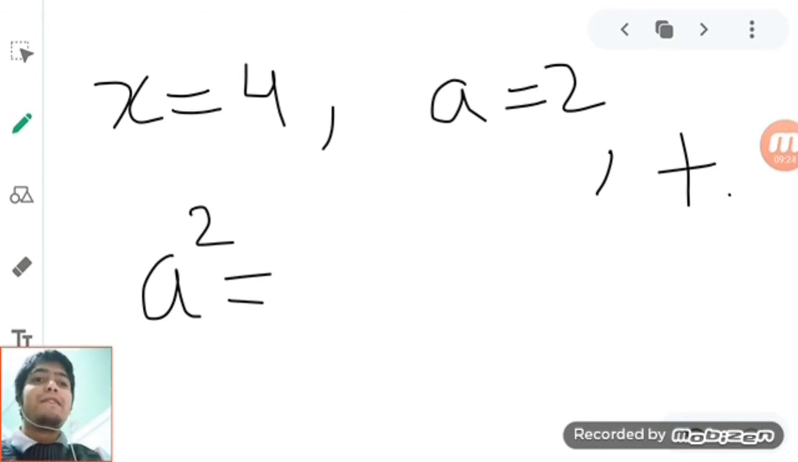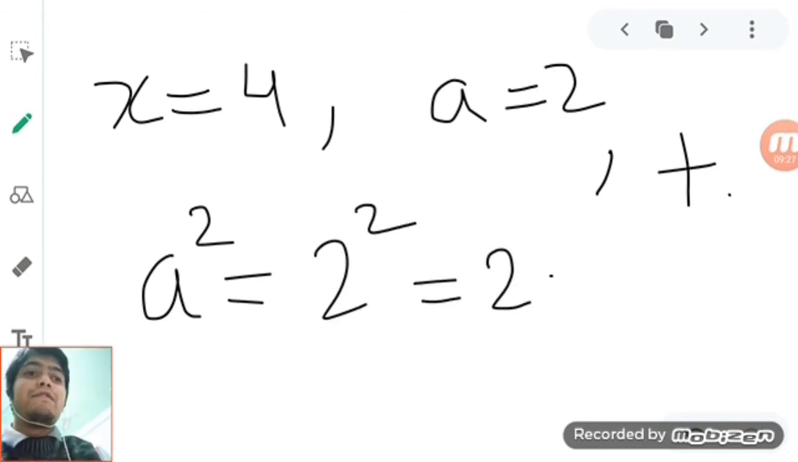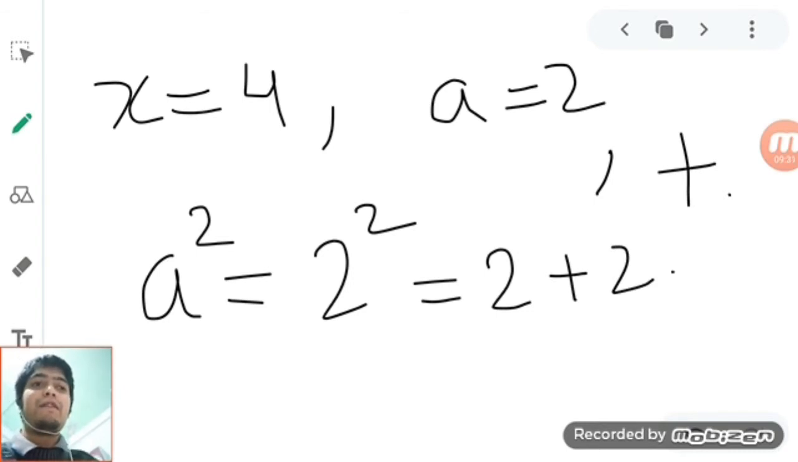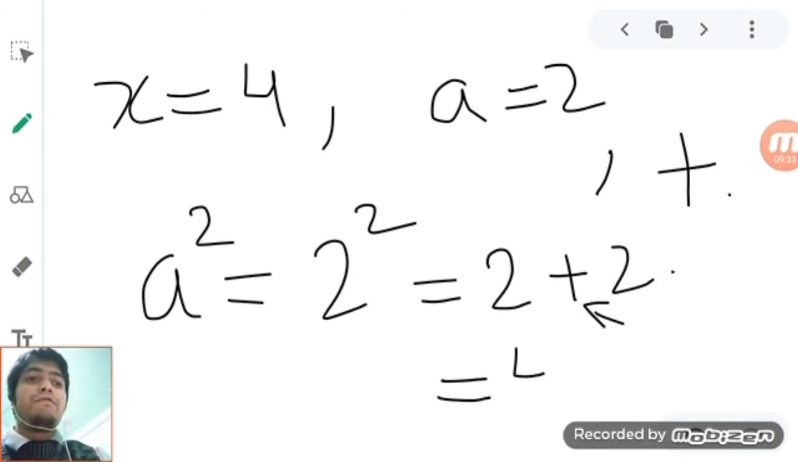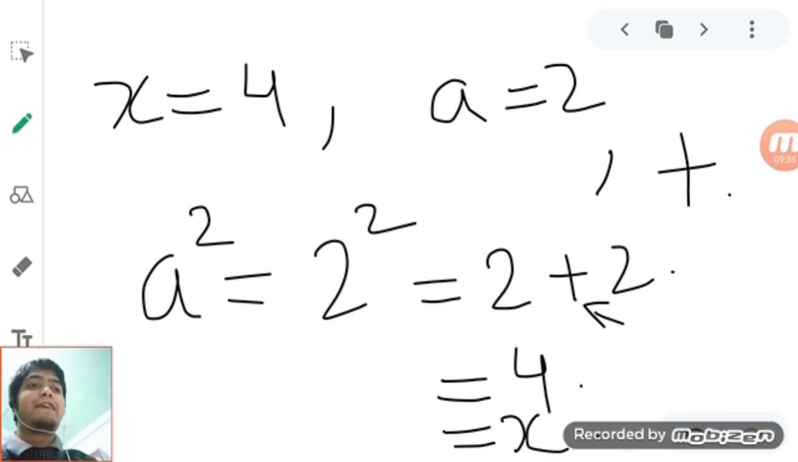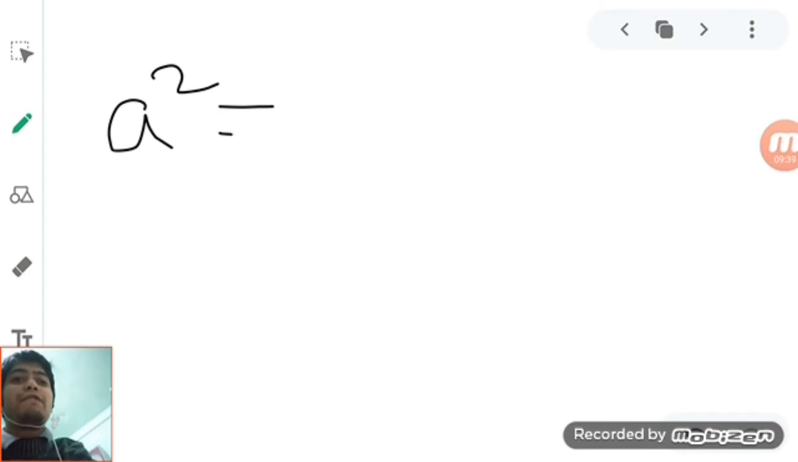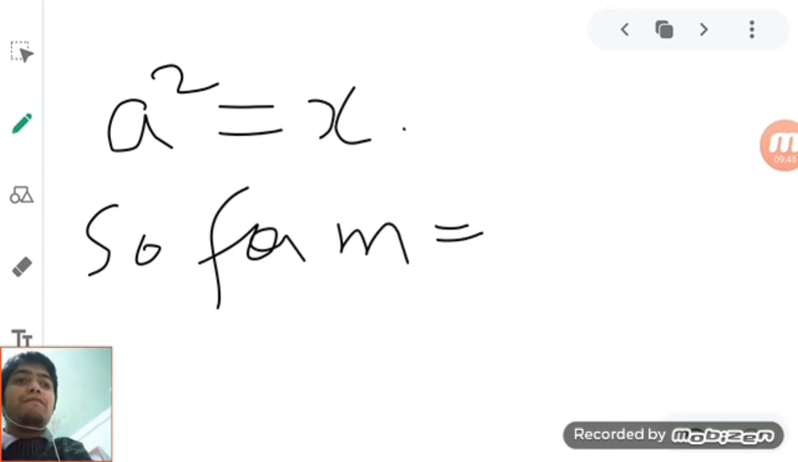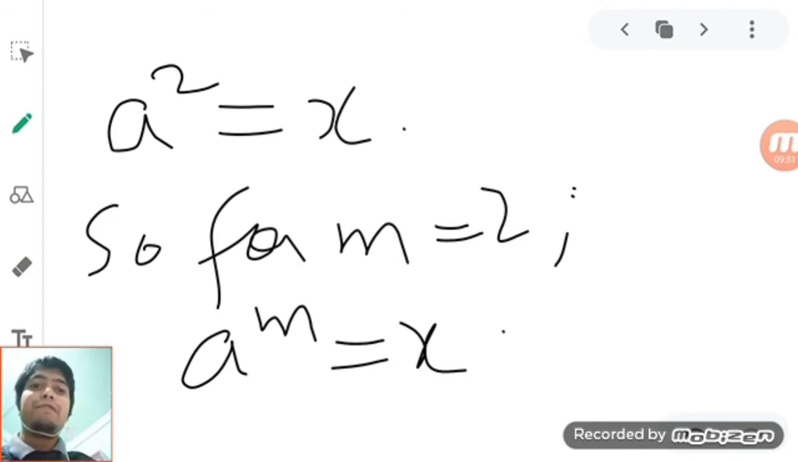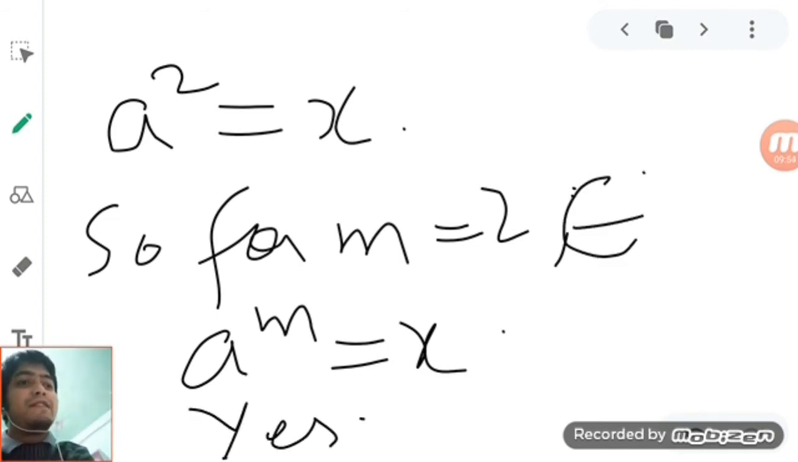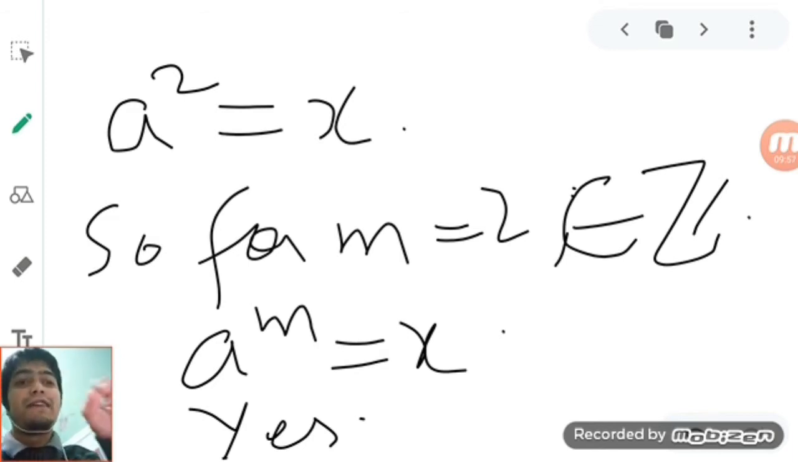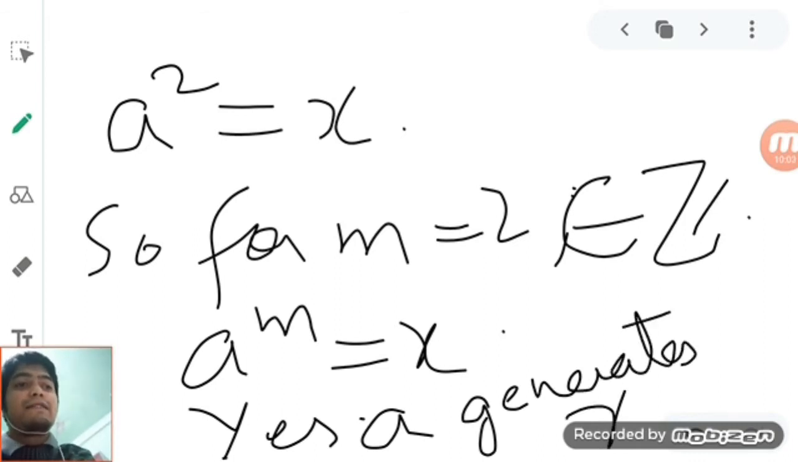If you see A squared, how much is it? A squared is 2 squared, which is 2 plus 2, again the operation plus. 2 plus 2 is 4, so it is equal to X. In fact, A squared we are getting to be X. So for M equal 2, A power M equals X in this case. Because M is an integer, we are saying yes, A generates X.